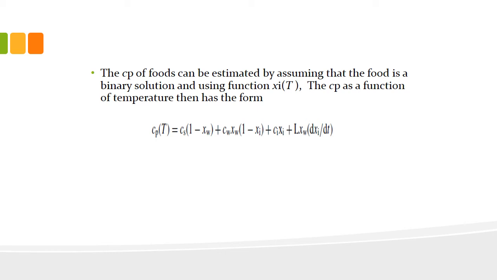This term indicates the unfreezable water, that is 1 minus xi, plus Ci into xi, that is the specific heat of ice into the mass fraction of ice, plus the term representing the component of ice as well as the latent heat. So by adding all these terms we shall be able to calculate the specific heat of the food material during freezing.